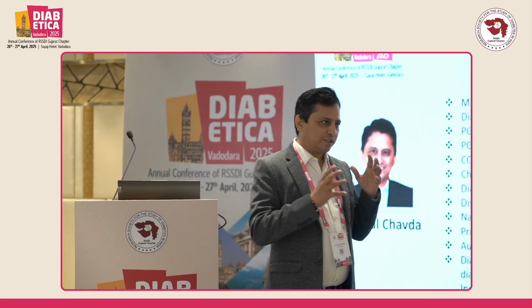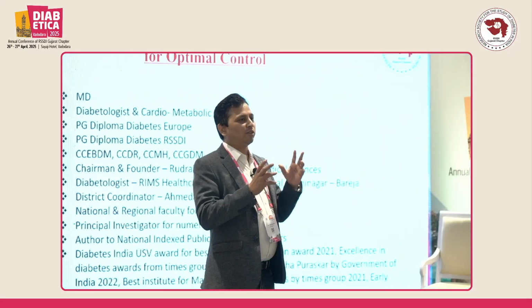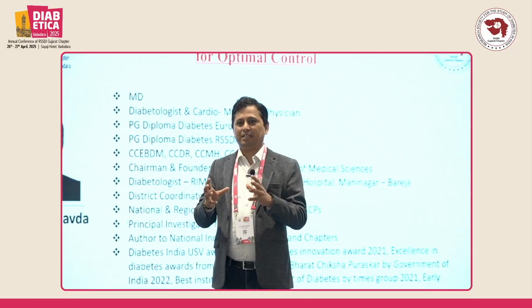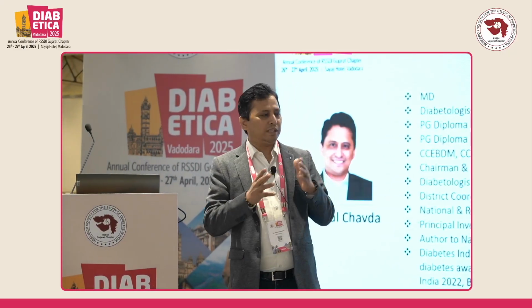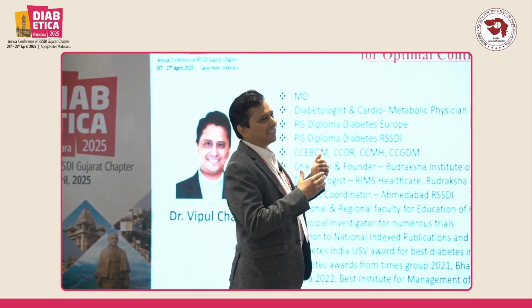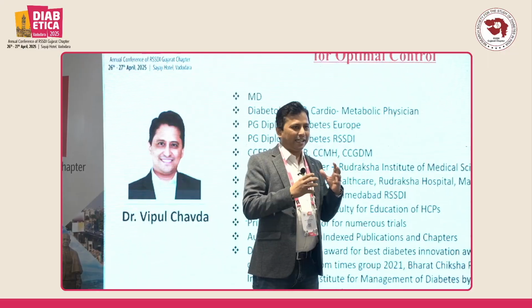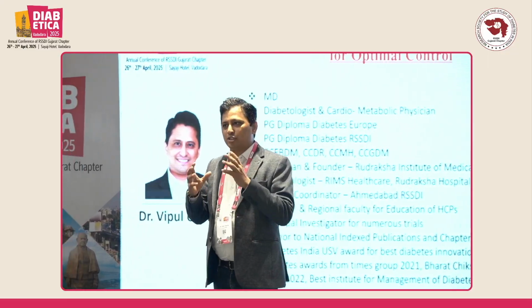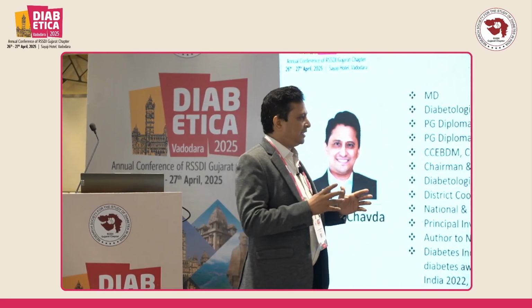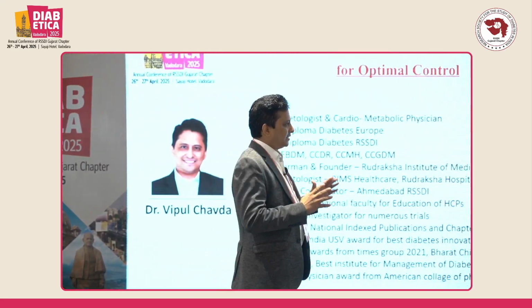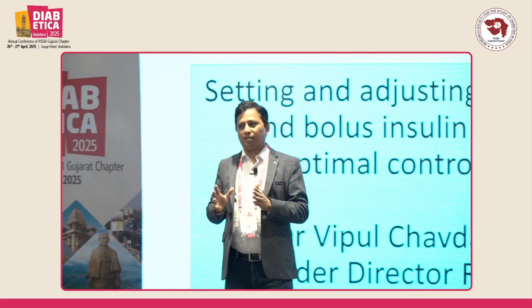At what dose should we start now? Then we have to see the glycemic status of the patient. If the HbA1c is more than 8, we can start at 0.2 to 0.3 unit per kg, and if it is less than 8, we can start at 0.1 to 0.2 unit per kg. But can anyone tell me, in a diabetic population already uncontrolled on OHA, is starting insulin sufficient? Is it sufficient to start only insulin? Is optimization required or not?